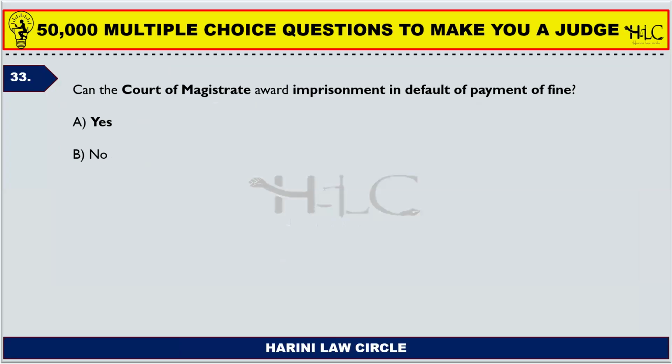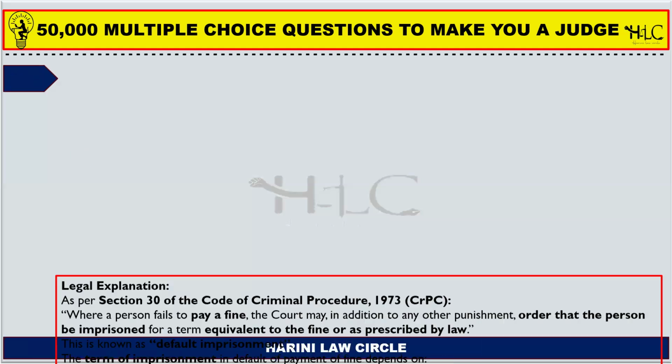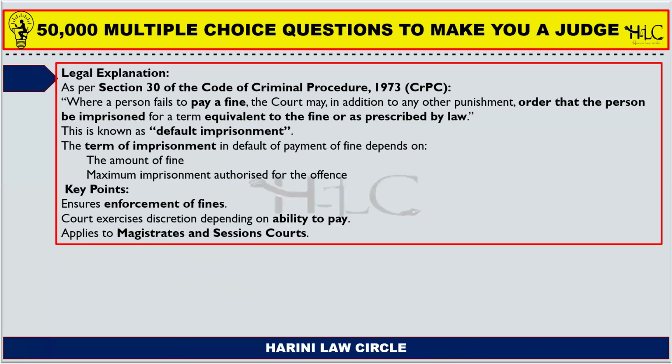Next one. Can the court of magistrate award imprisonment in default of payment of fine? Yes, the court of magistrate can award imprisonment in default of payment of fine. Section 30 of the Code of Criminal Procedure states that where a person fails to pay a fine, the court may, in addition to any other punishment, order that the person be imprisoned for a term equivalent to the fine or as prescribed by law. This is known as default imprisonment.